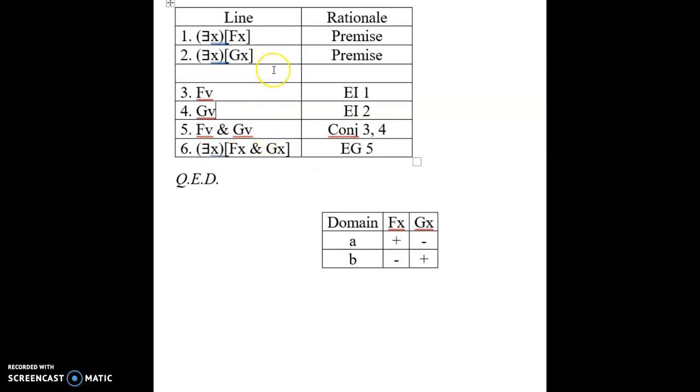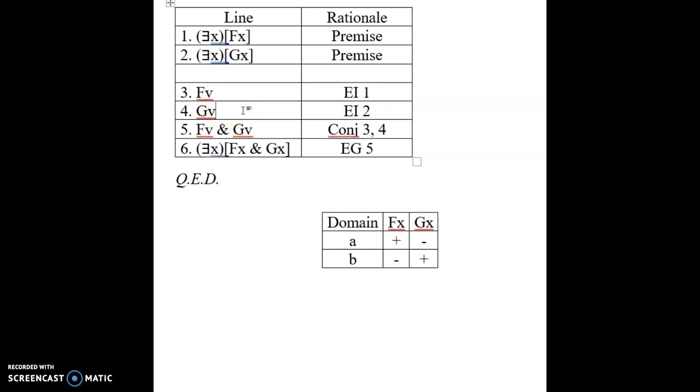So let's just think about this intuitively for a second. Suppose this says there's at least one thing that's red, and suppose this says there's at least one thing that's blue. This says there's at least one thing that's both red and blue, right? Which of course is ridiculous. And the problem is that, when you went to FV, where this V stands for some unknown one thing in there, you then used the same one, right?